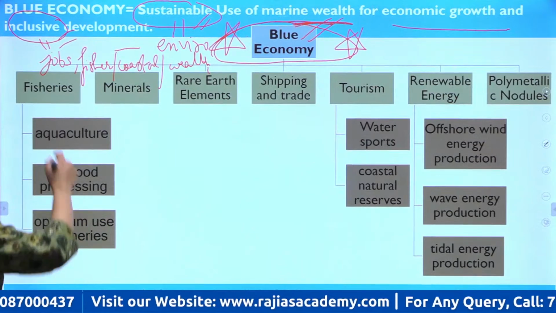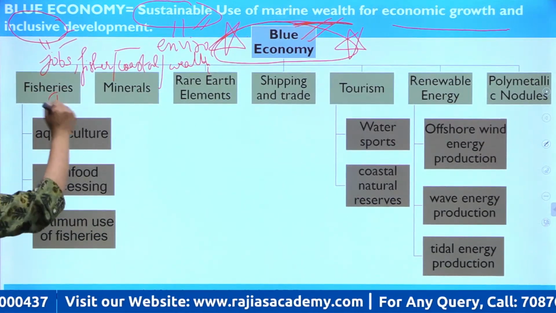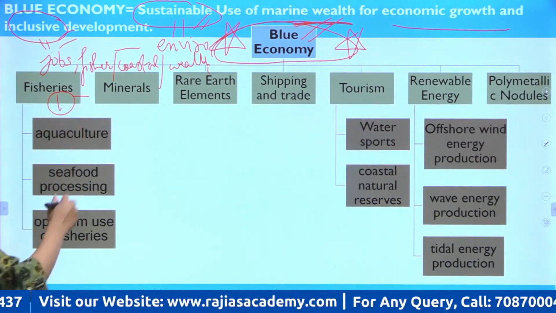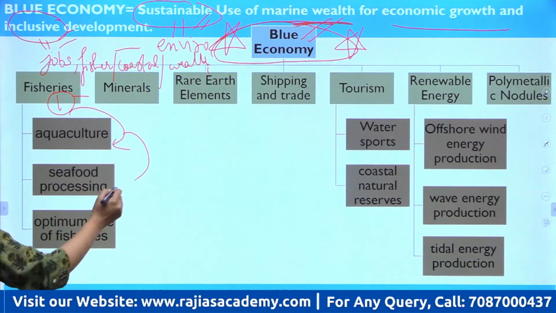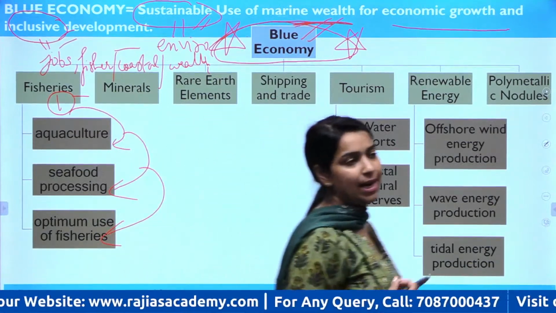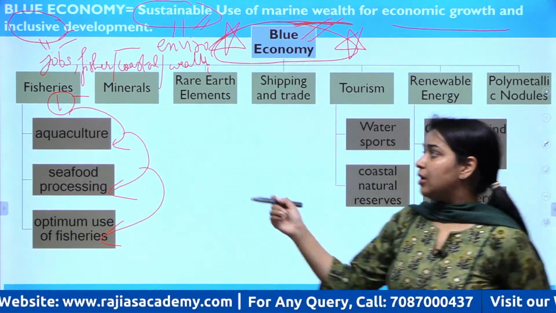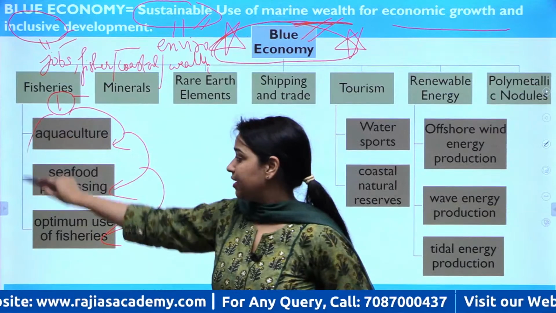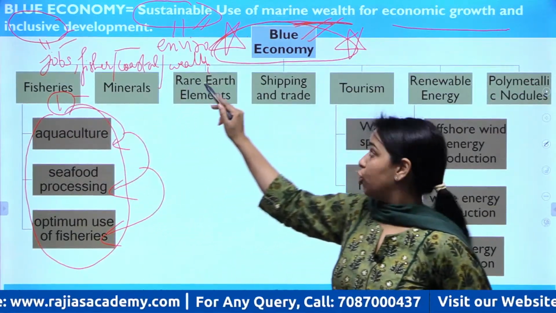So the first component is your fisheries, all the activities related to fisheries, that is your aquaculture, seafood processing, then fish sale and purchase. All that becomes part of the fisheries sector. That is a dominant sector of your blue economy.